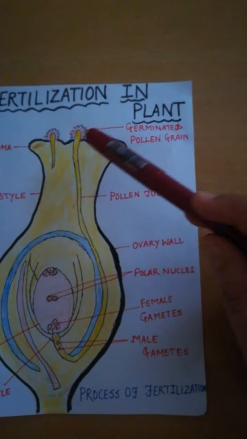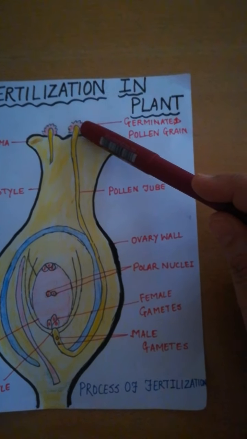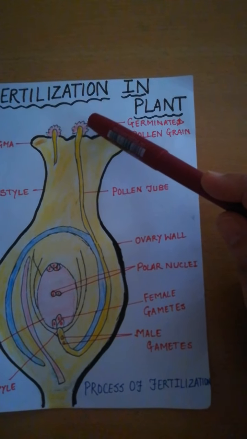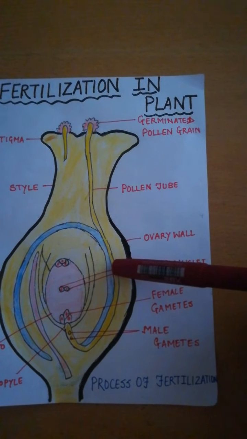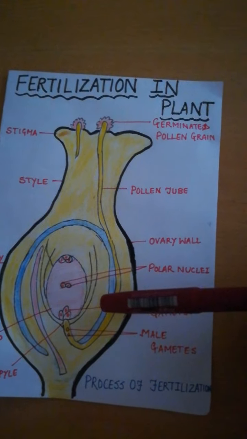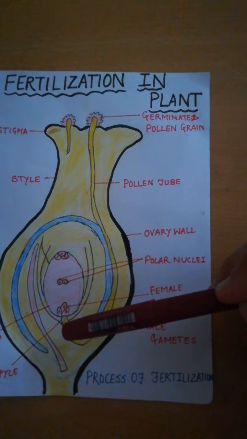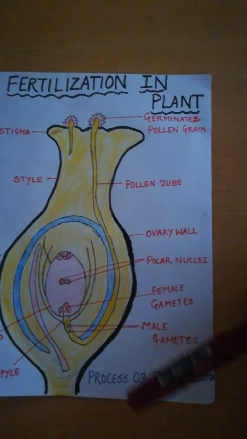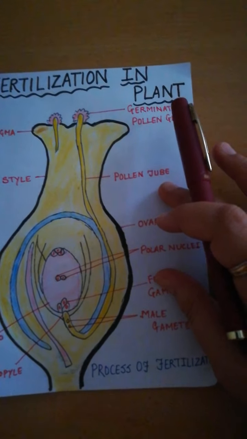After a pollen grain reaches the stigma of the same kind of flower, it germinates into a pollen tube. The pollen tube grows down through the style and enters the ovary to reach the ovule.